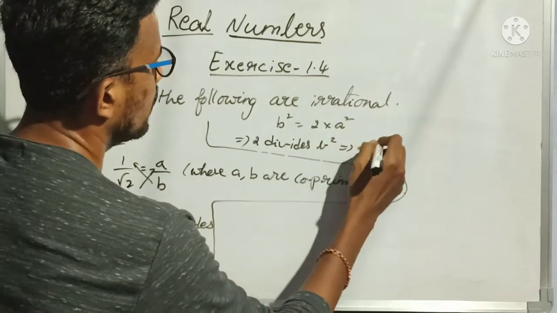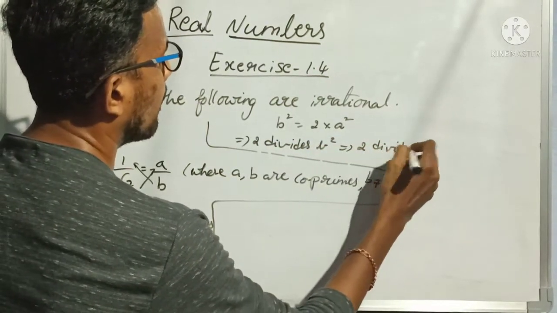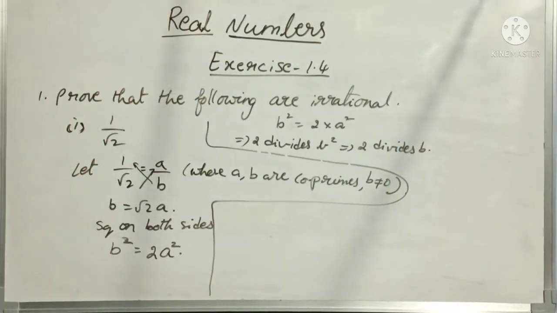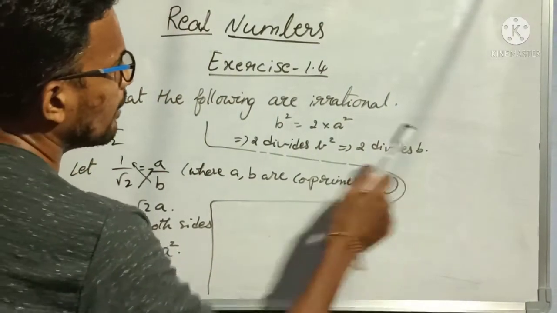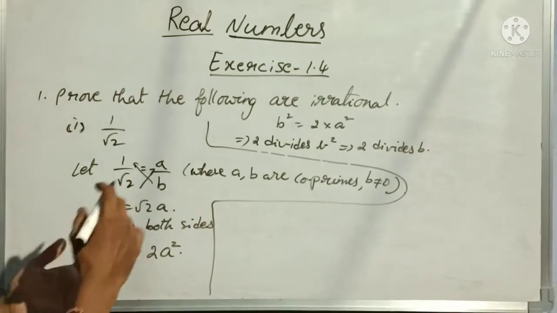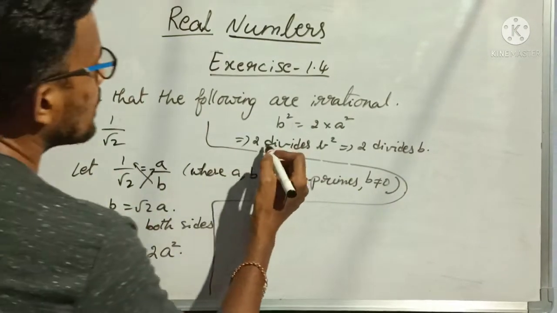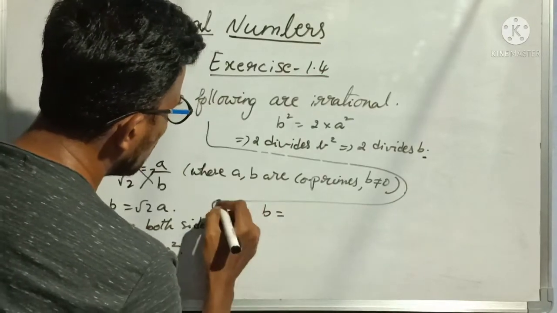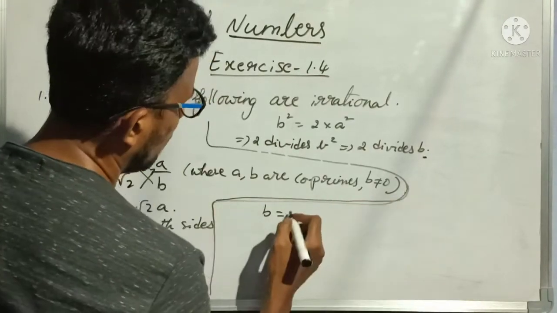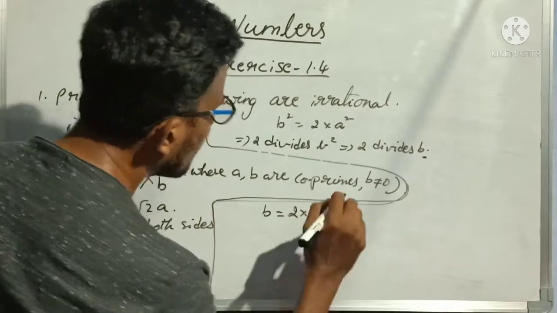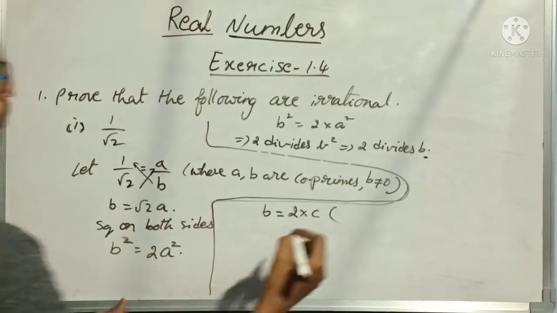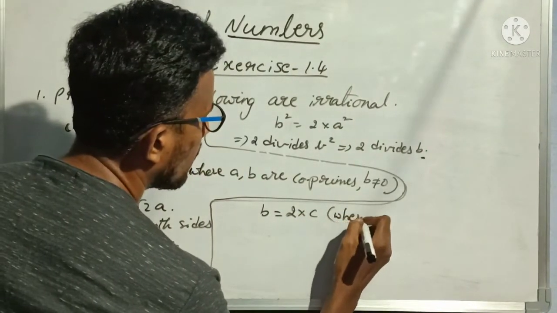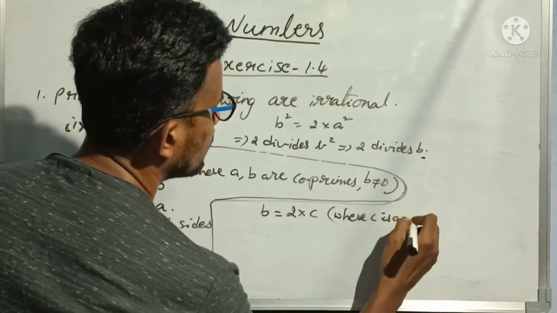This implies 2 divides b. If 2 is dividing b square, then it can divide b also, no? Yes, that is the first part. So if 2 is dividing b, then I can take b equal to some multiple of 2, so b = 2c, where c is an integer.